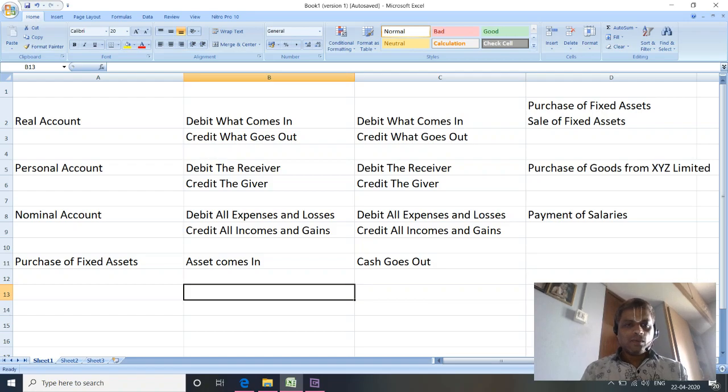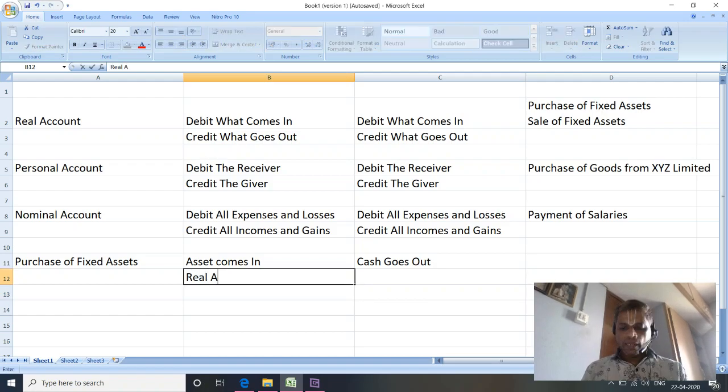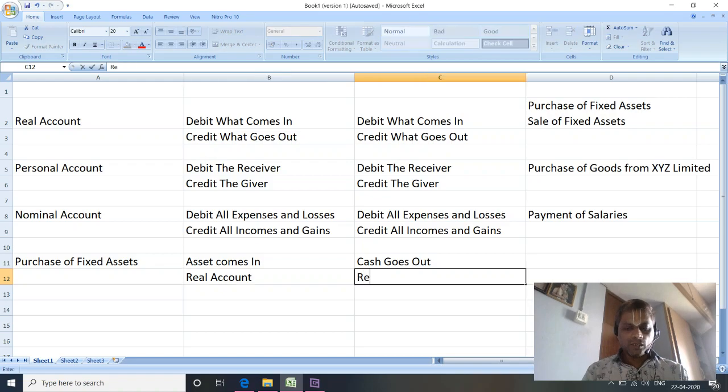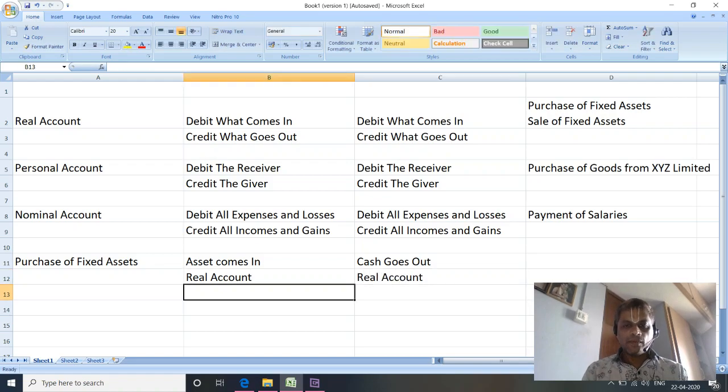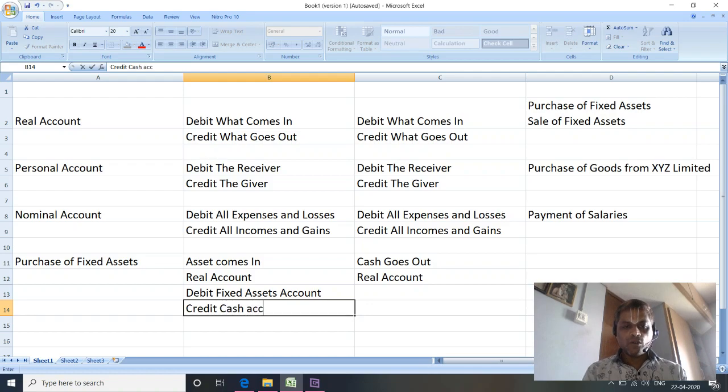When we say asset, it's a real account. When we say cash, it's also a real account, right? So the rule is debit fixed assets account, credit what goes out, cash, cash account.